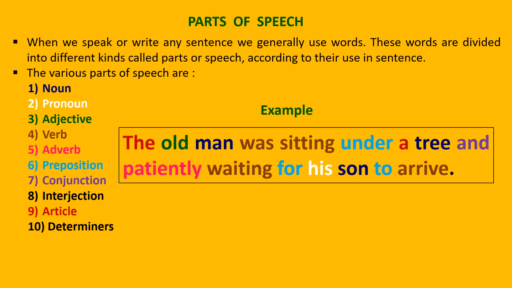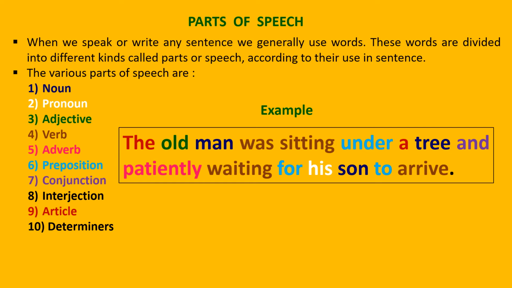Under a tree. This says that where is the old man sitting, position of the old man, and where is the position, preposition. So under, the word under is the preposition. You can see preposition and under colored in same color. A tree, a is again an article. Tree, tree is a noun, any common noun. You can see name, place or anything is called a common noun. And is a word which joins two sentences or two things, and such things are called conjunction. At number 7 you can see the parts of speech conjunction.